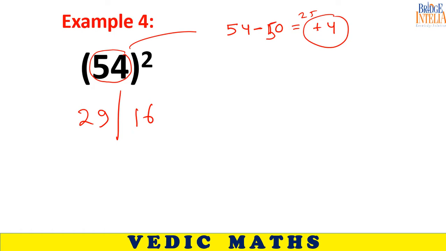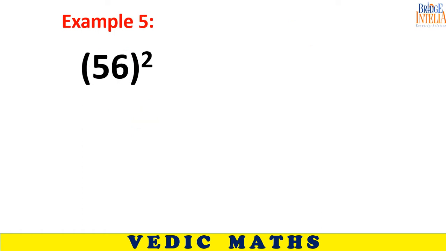See, this concept can be applied to all the numbers. It is not that the number has to be close to 50, but it becomes really easy if the number is close to 50. Now try solving this one.